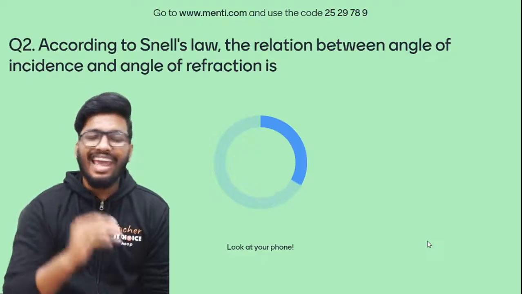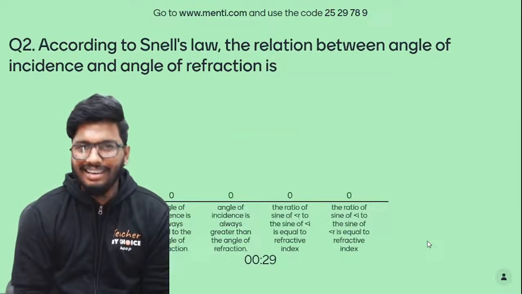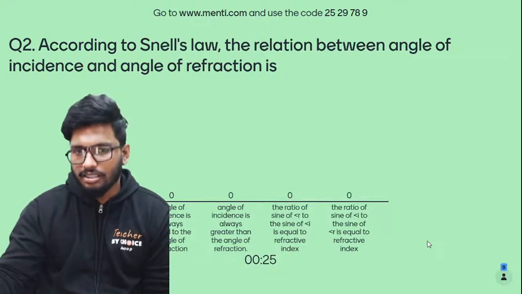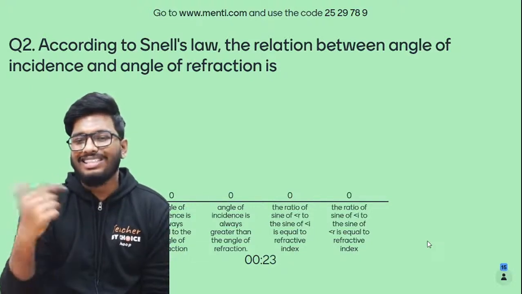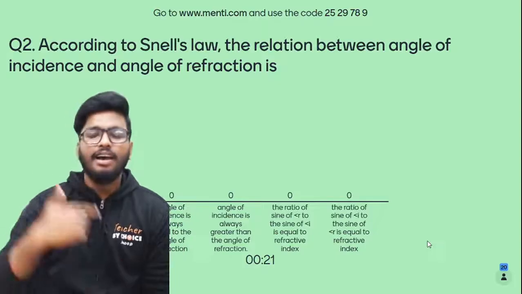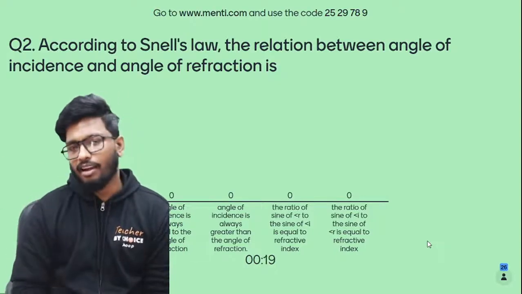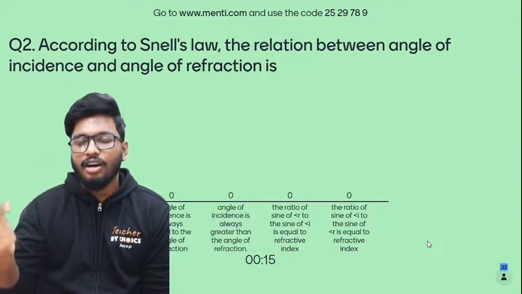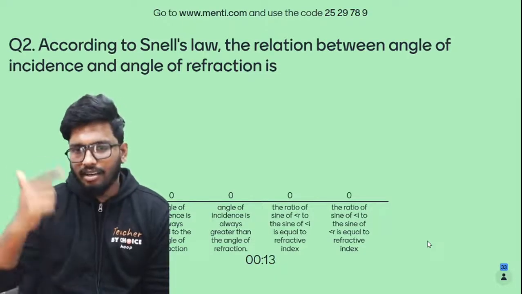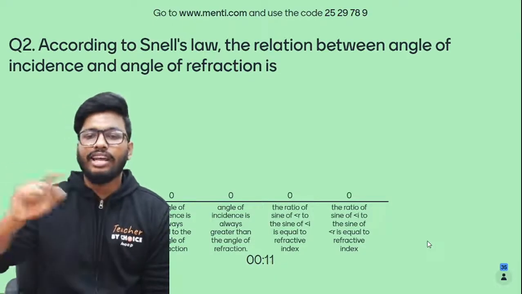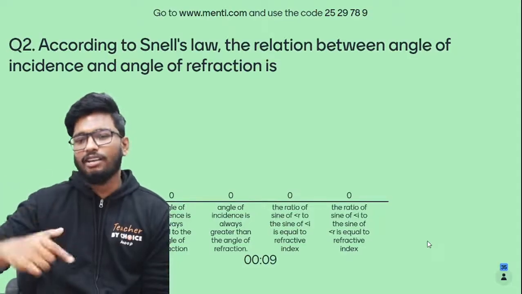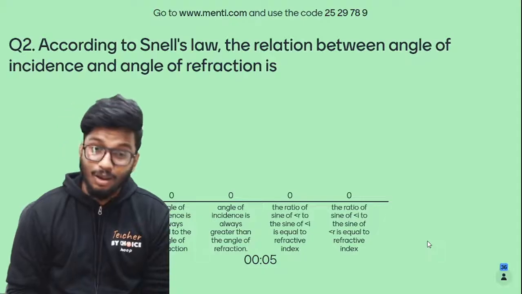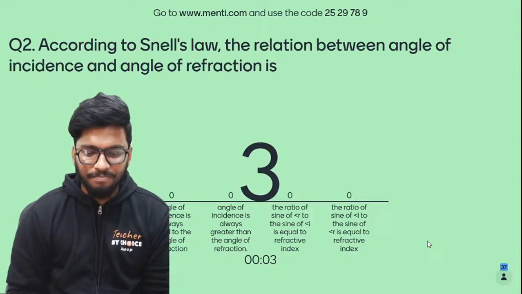Here's another one. According to Snell's law, the relation between the angle of incidence and angle of refraction is: the angle of incidence is always equal to the angle of refraction; angle of incidence is always greater than the angle of refraction; the ratio of sine of angle R to the sine of angle I is equal to the refractive index; or the ratio of sine of angle I to sine of angle R is the refractive index. What is it? 4 more seconds.